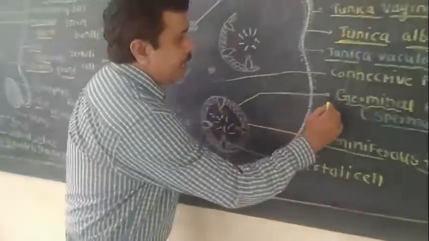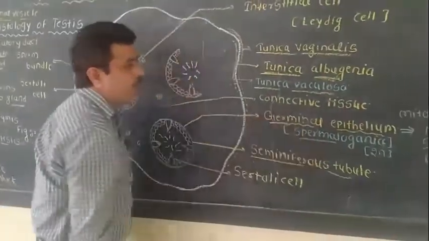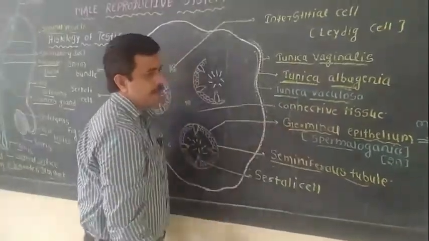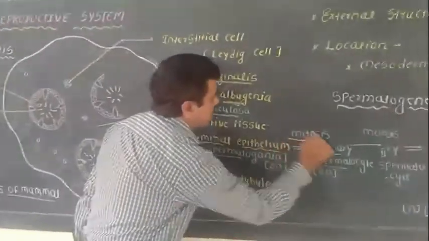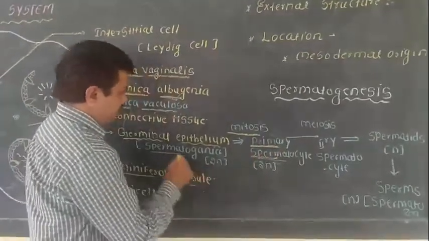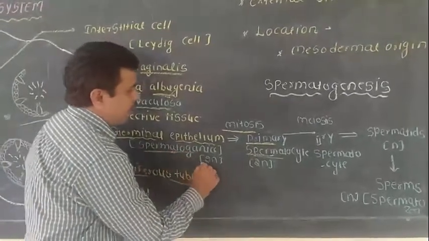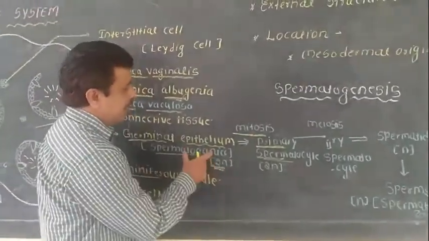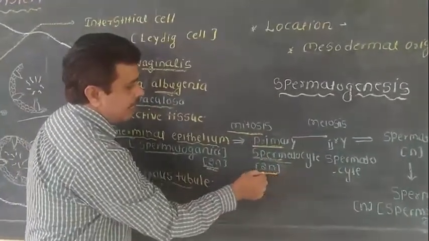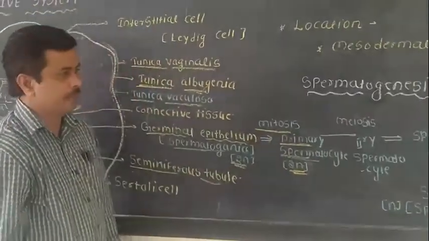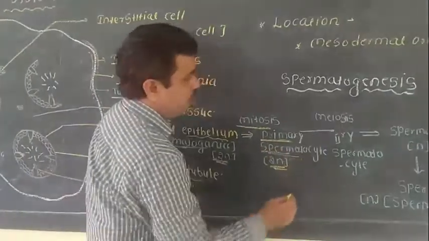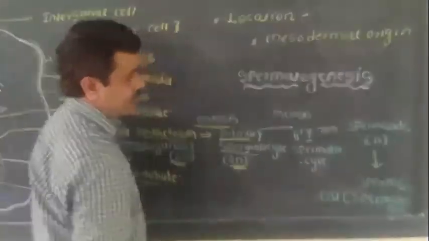In this germinal epithelium, spermatogenesis takes place. The spermatogonia, which are diploid, undergo mitosis to form primary spermatocytes, which are again diploid. The primary spermatocytes undergo meiosis to form secondary spermatocytes.